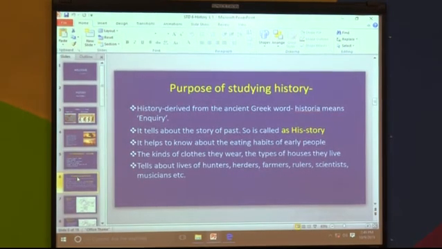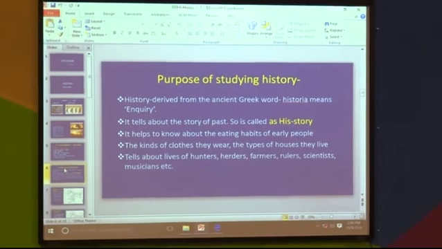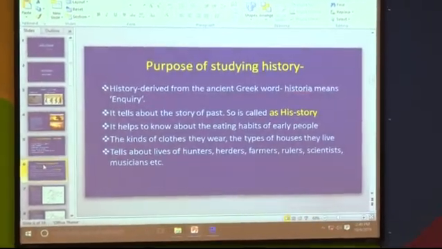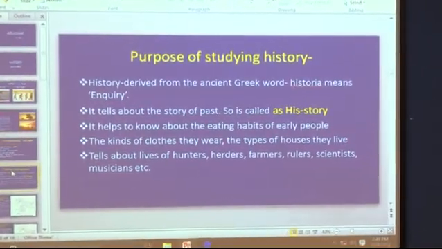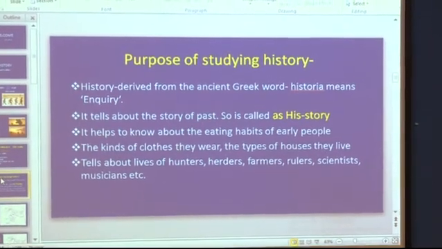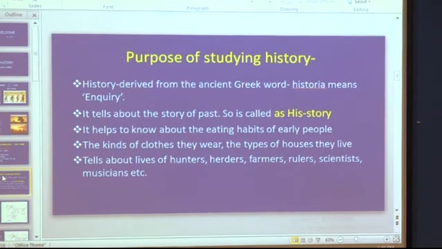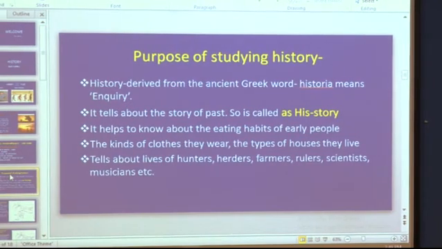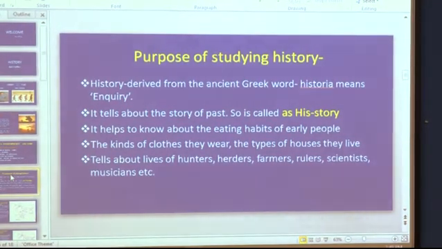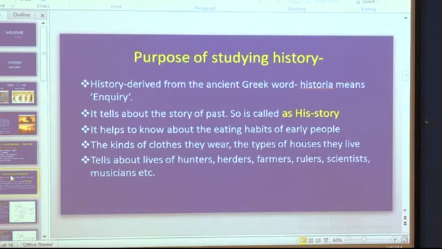So children, we have seen the video. It has shown us how our country got its name. Again, how the past is divided into historic and prehistoric period, and it has shown the importance of dates, the meaning of BC and AD. So now I think you are very well satisfied with this lesson. You have understood the lesson very properly. So let us recapitulate whatever we have learned through the slides.